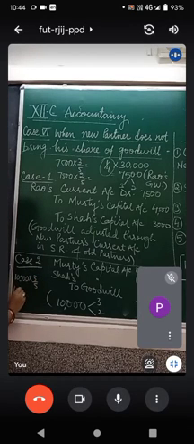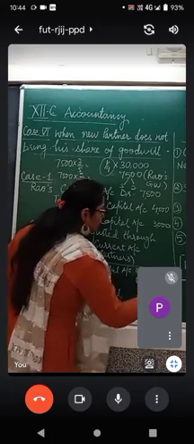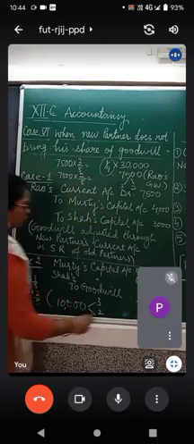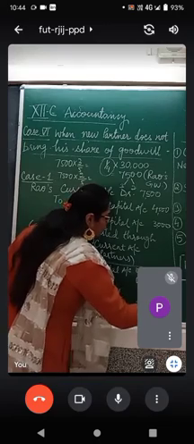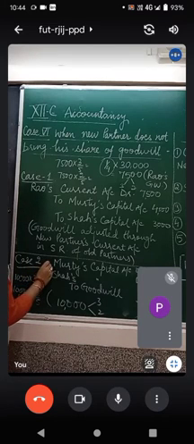Into 3/5 and 10,000 into 2/5, which is 6,000 and 4,000. So this is how goodwill is written off. Understood? The first journal entry for case 2.